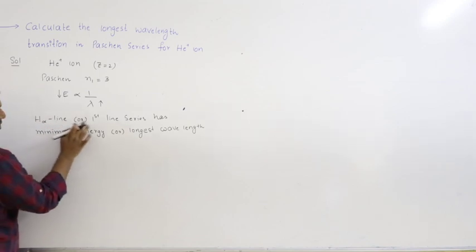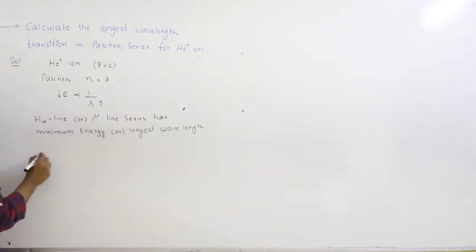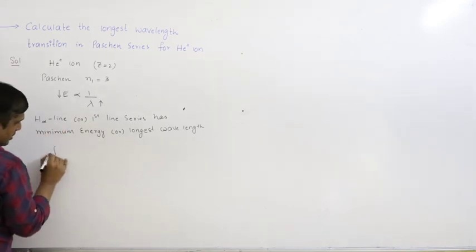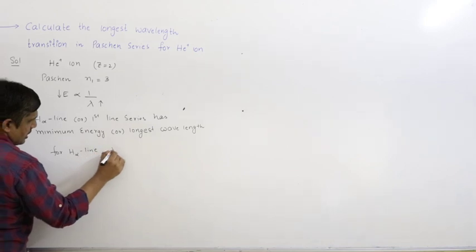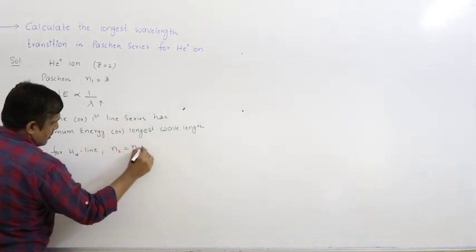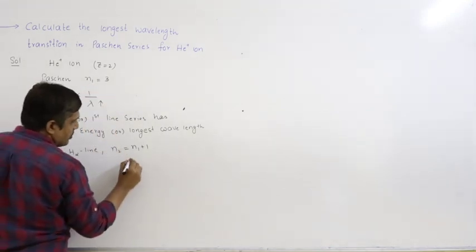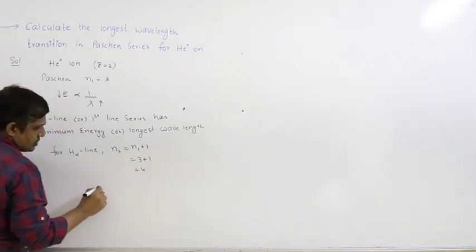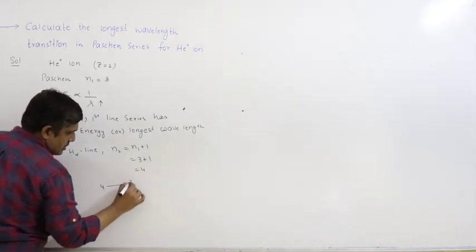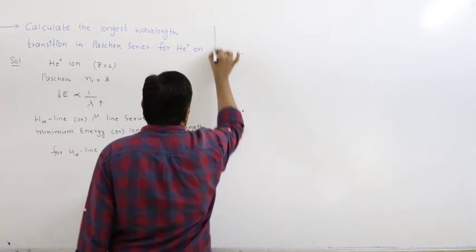So H alpha line or first line of a series has minimum energy or longest wavelength. What is the condition for H alpha line? N2 must be equal to N1 plus 1. What is N1 here? 3. Therefore this is 3 plus 1 equal to 4. So the transition is from fourth energy level to third energy level.